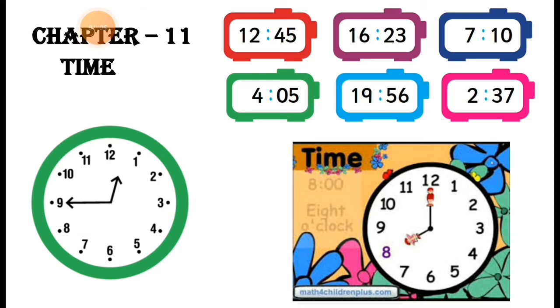Now we are in chapter number 11, and the name of this chapter is Time. So let's do revision of the previous lecture first, and then we will move to today's topic. So here is the revision.